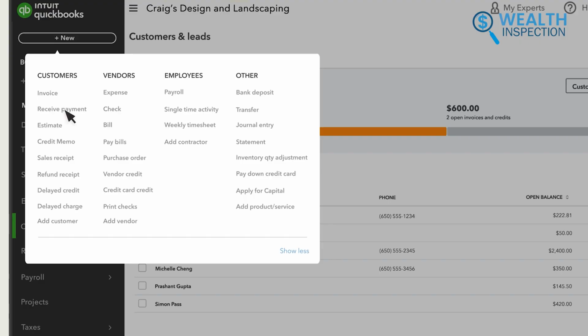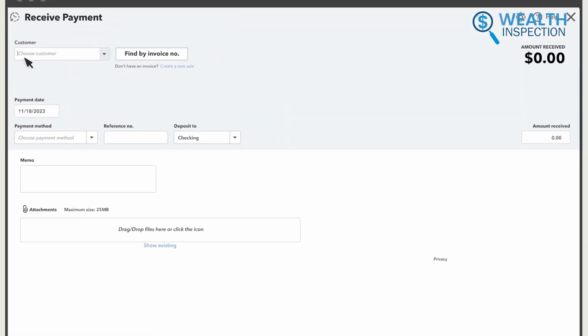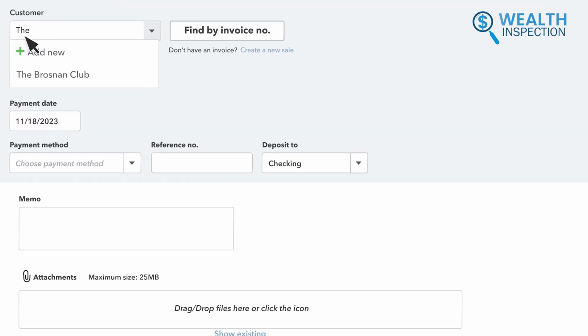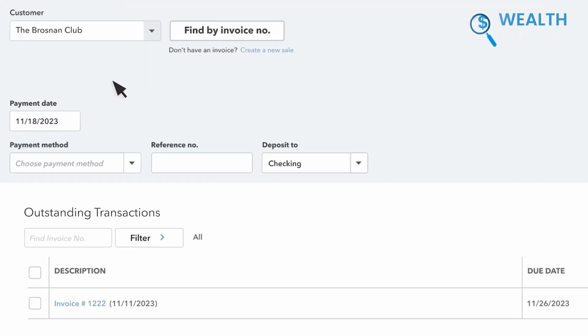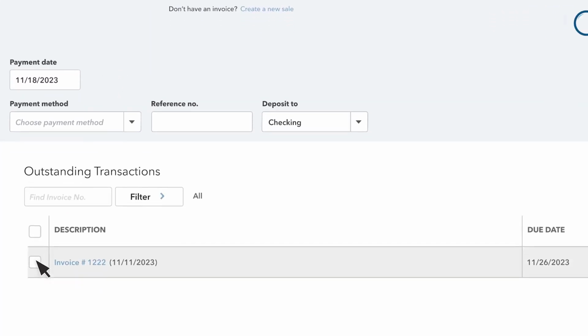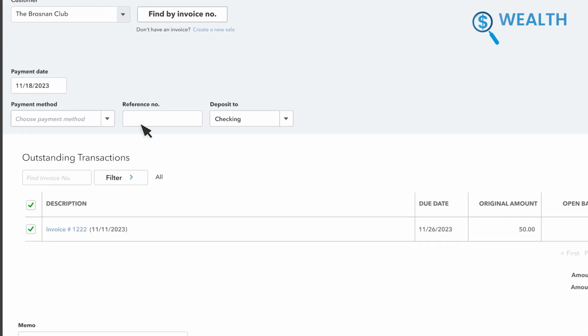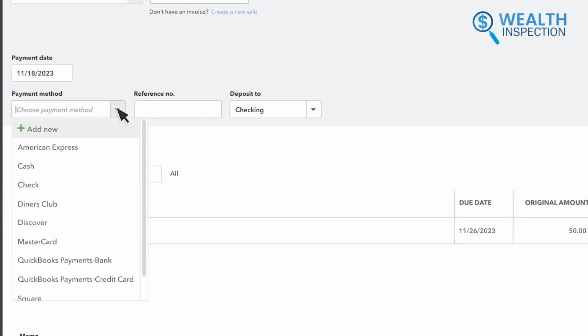Let's move on to receiving and recording payments. When a customer pays, you want to make sure QuickBooks reflects that. Go to Sales, then Invoices, and find the invoice for which you've received payment. Open the invoice, then click Receive Payment. QuickBooks will ask you to select the payment method.